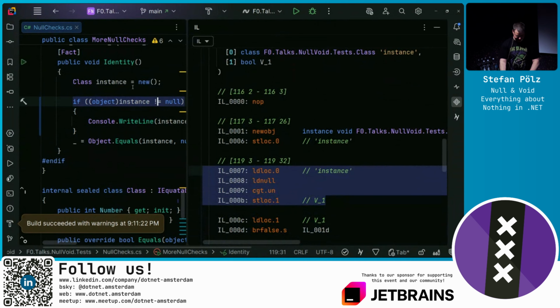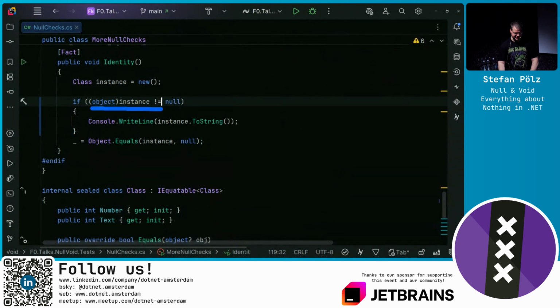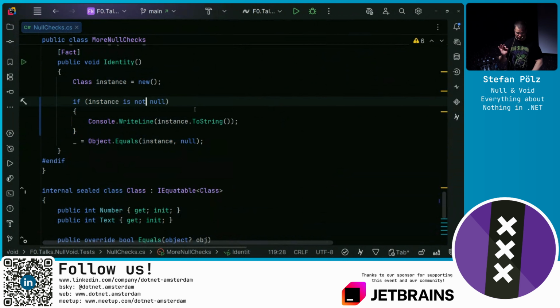And we will now see that this here is a true null check, because we load the instance, we load null, and then compare them against each other. So there is no operator involved here. Same is, well, this looks kind of weird if you upcast something to object. What you could do instead is use the is not null pattern matching. And this is also circumventing any potentially overloaded operator. It is doing the true null check. So when you check for null, use the newer language features because they are always correct.